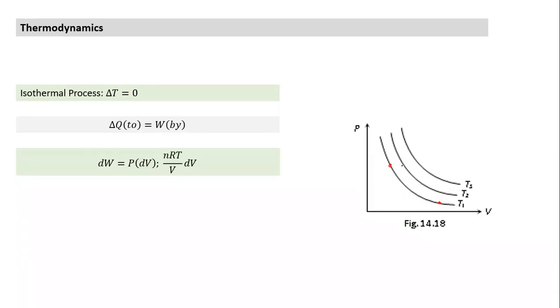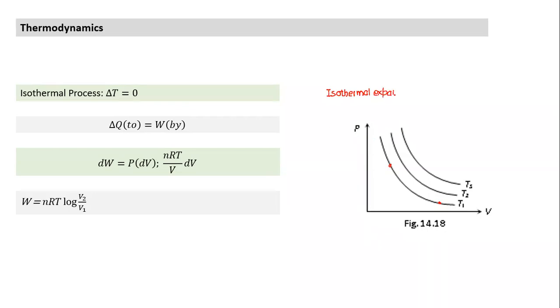Any two points on a particular isotherm are at the same temperature. We have done some work done in the case of the isothermal process. In an isothermal process, the change in internal energy is 0. So going back to the previous slide, can you think of how you would carry out isothermal expansion? Suppose I want to carry out isothermal expansion and verify whether this is the kind of curve I get or not. How would I carry out isothermal expansion?